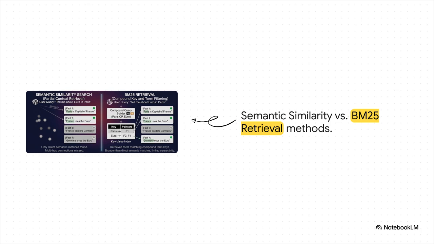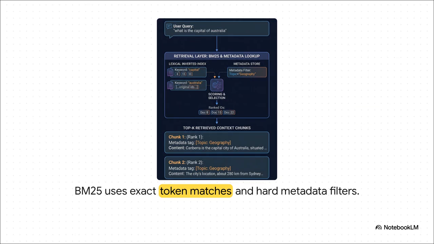But now look at BM25 retrieval on the right. This forces a strict, deterministic filter based on exact compound terms. It explicitly builds a query for Paris or euro and hunts down exact key-value index matches. It is incredibly predictable. And BM25 isn't just about simple keywords. It's a highly predictable ranking algorithm that scores documents based on exact string token matches and how frequently they appear.